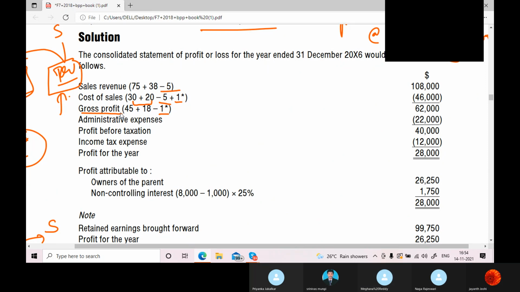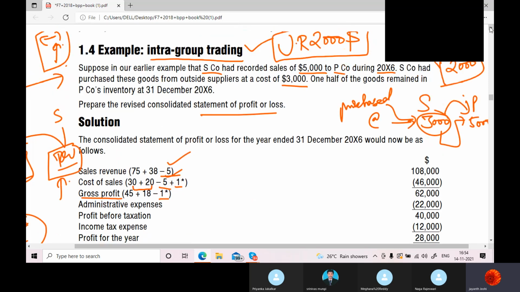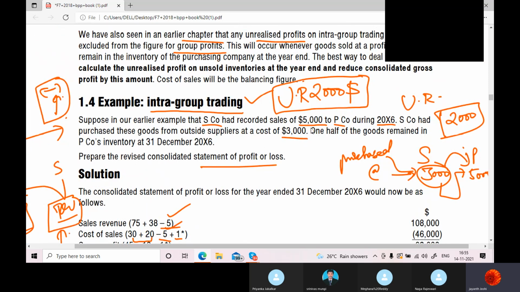Now a question should come from you: when you cancelled this total transaction itself, the sales and the cost of sales, then from where does this profit arise? See here, if you read, there is one statement: one half of the goods remained in the P company's inventory at 31st December 2006.